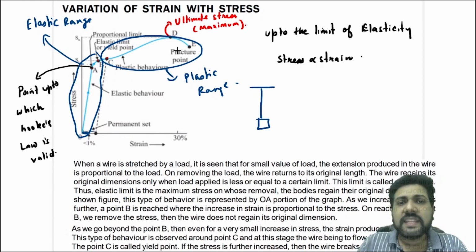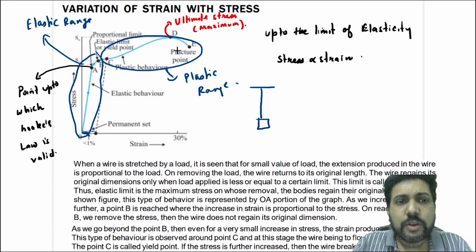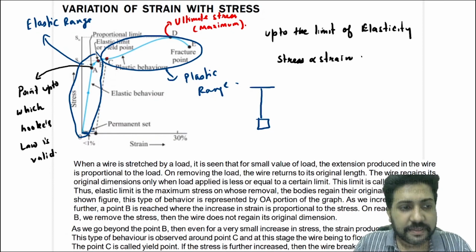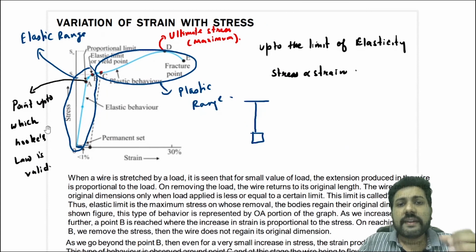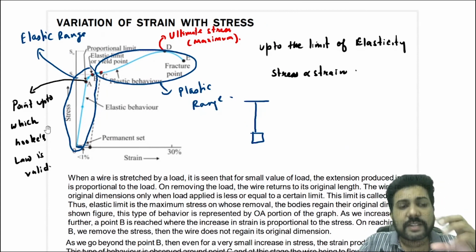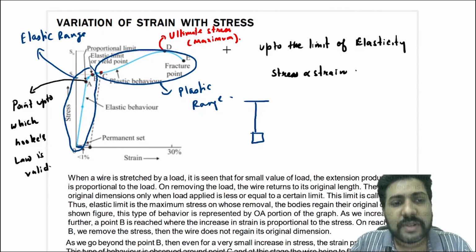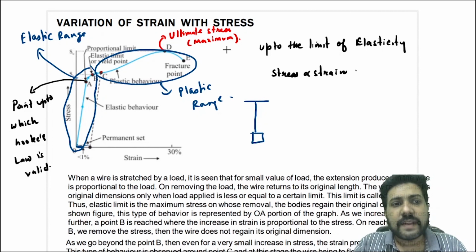But then there are ductile substances which have a large plastic region. They can be stretched to a very large extent. In this chapter we will be dealing with questions only related to the elastic limit, that is up to point A. Beyond that, we will only discuss it theoretically, right?